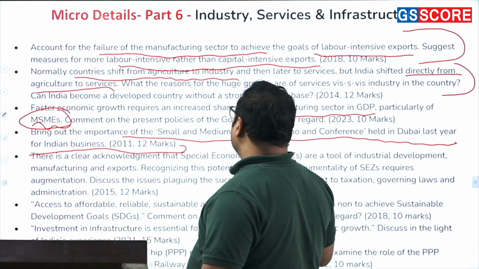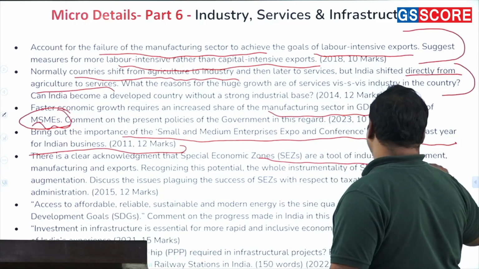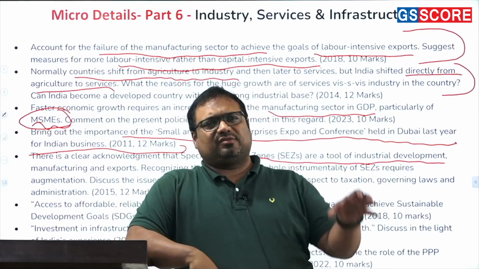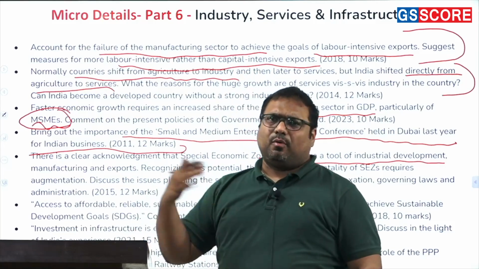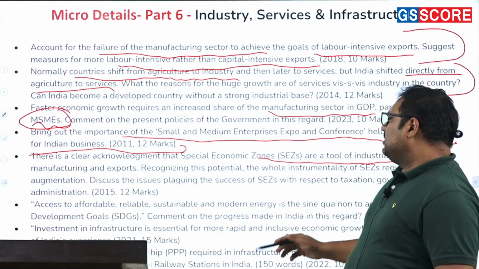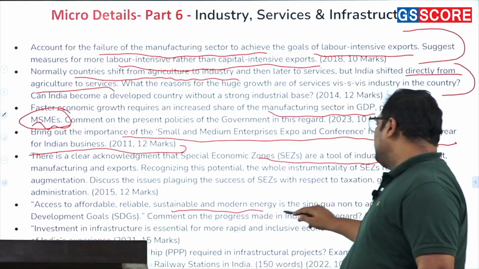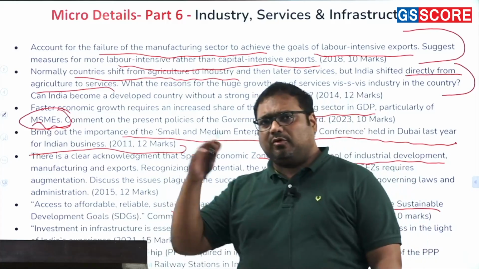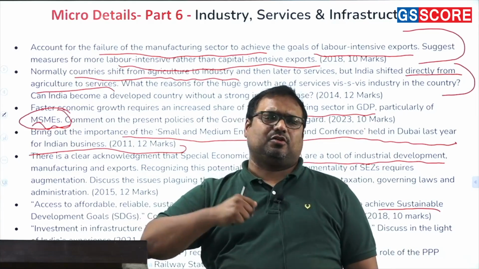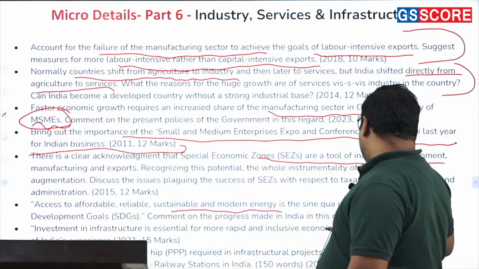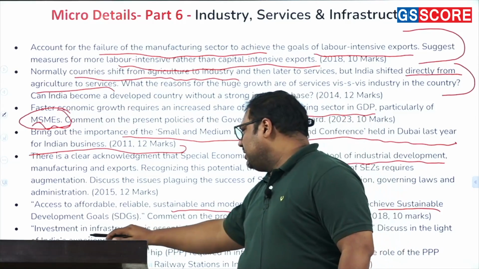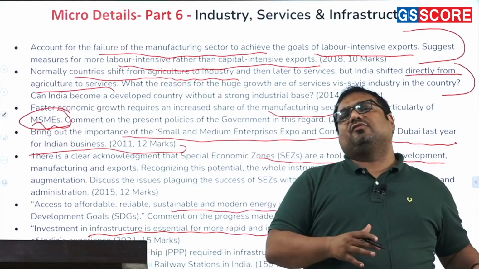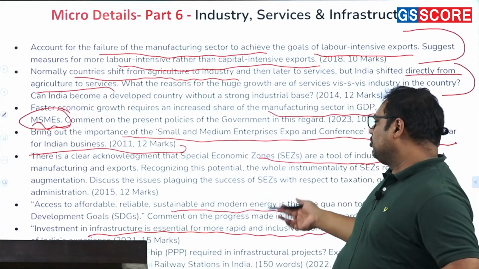Next question, there is a clear acknowledgement of SEZ as a tool of industrial development. So this is about industrial development, manufacturing and export interlinkages, which is an important aspect in industry. Then affordable, reliable, sustainable, modern energy is part of the sustainable development goals. This is about infrastructure and power, the energy security aspect. Then we have investment in infrastructure is essential for more rapid growth. Basically, why infrastructure is important for economic growth, its role and contribution.